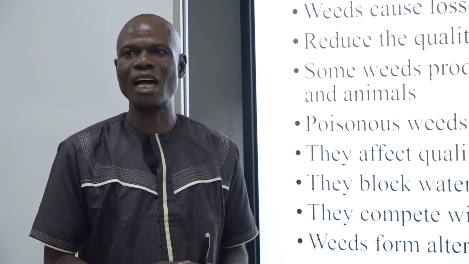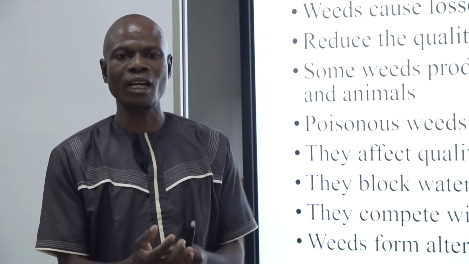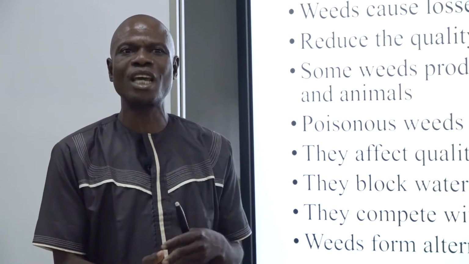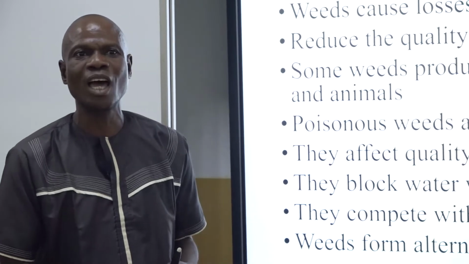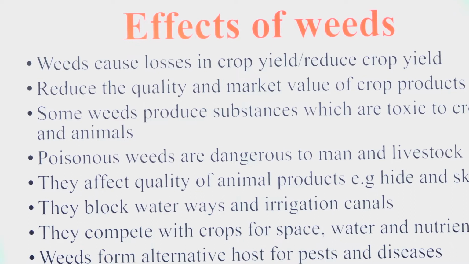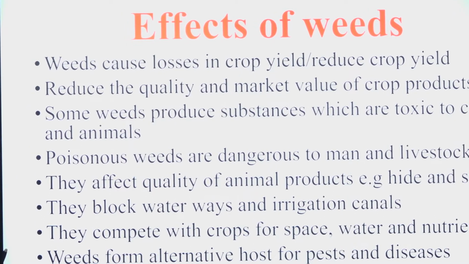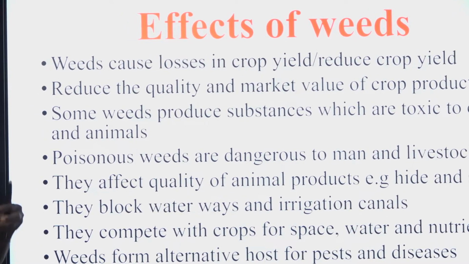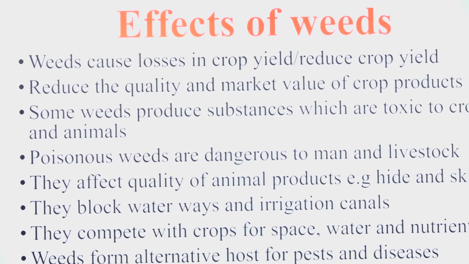In the case of animals, the ticks gum on animals and feed on them, thereby destroying the skin of that animal and rendering it useless. So these weeds serve as a harboring place for these insects.